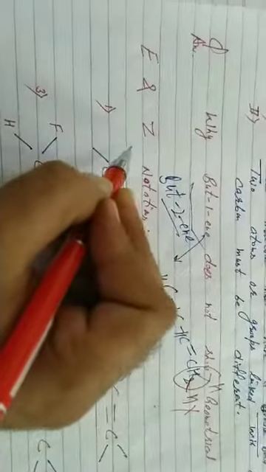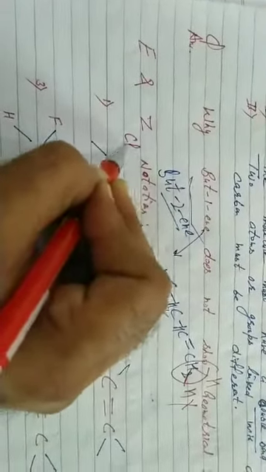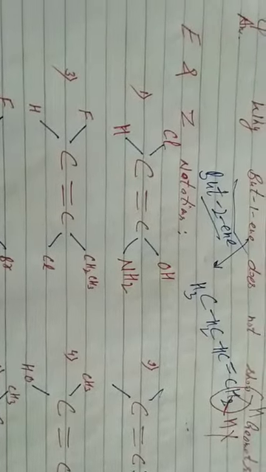Just like, please look here, here I mention Cl, here I mention H, here I mention OH, and now here I mention NH2. All 4 groups are different. We use E and Z notation, very easy, students. It is based on priority order. That is, give priority order